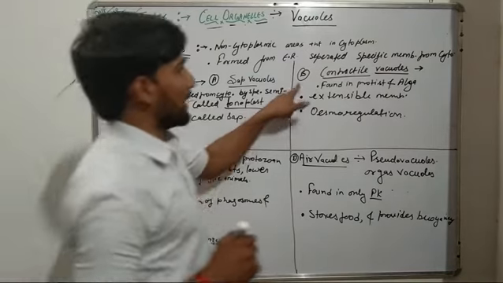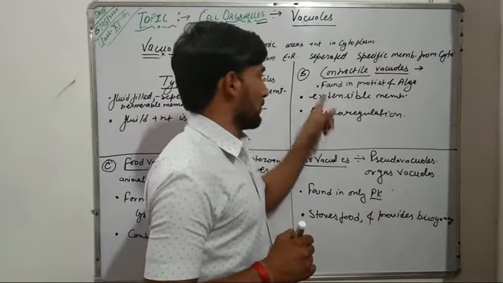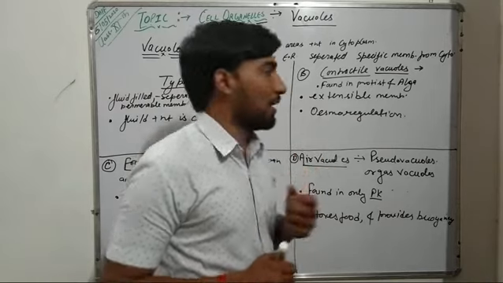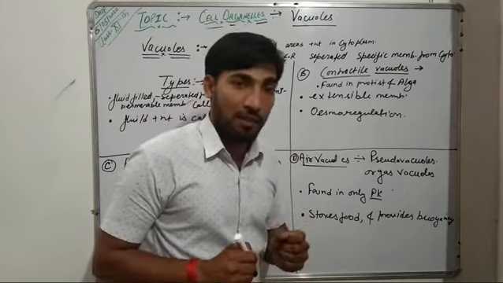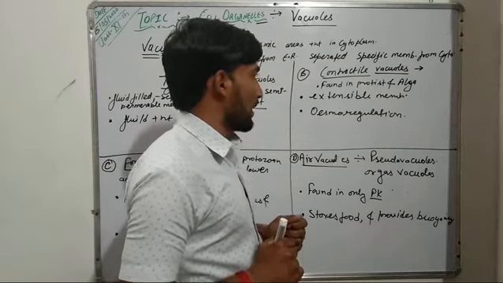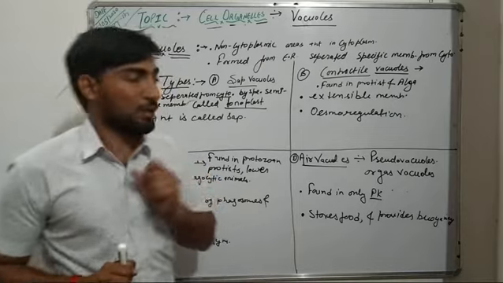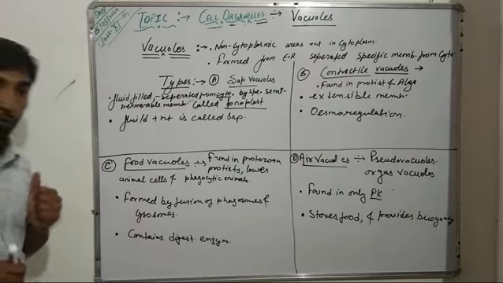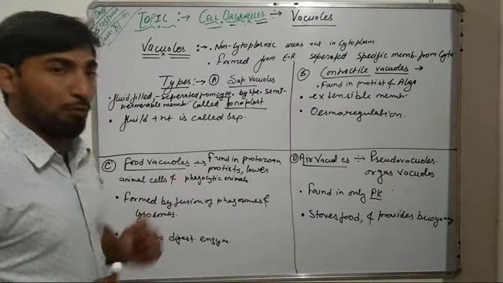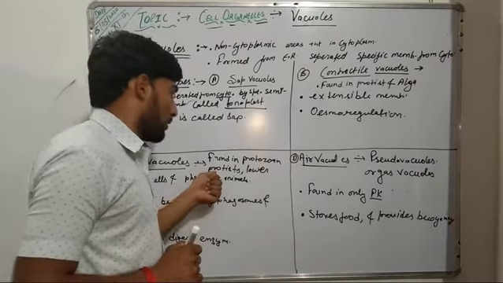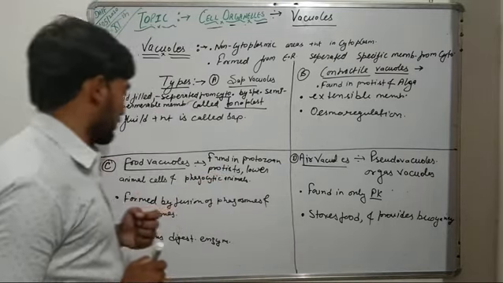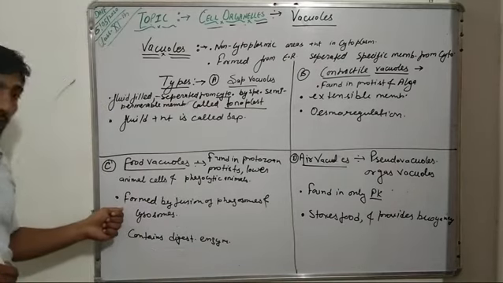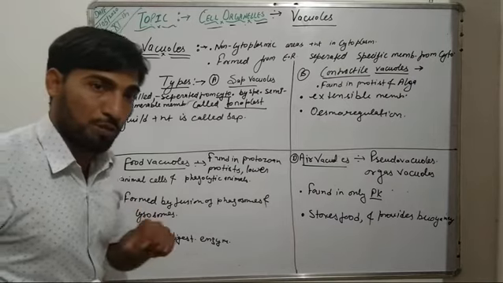Now further, the second type of vacuoles are known as contractile vacuoles, and these are usually found in protists, in amoeba, and in certain algae. These contractile vacuoles contain a highly extensible membrane, and they usually help in the process of osmoregulation. The third type of vacuoles are known as food vacuoles, and these are found in protozoans. They are found in protozoan protists, in lower animals, and in phagocytic animals such as amoeba. Further, these food vacuoles are formed by the fusion of phagosomes and lysosomes.